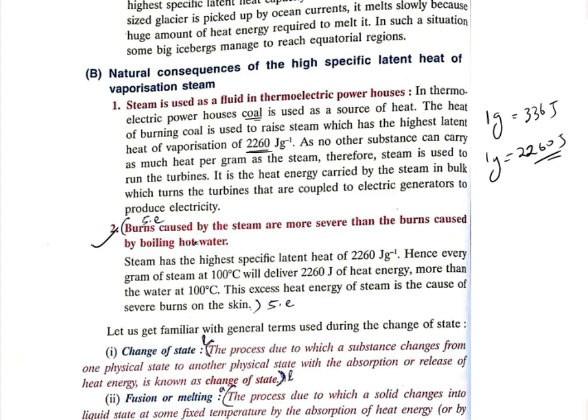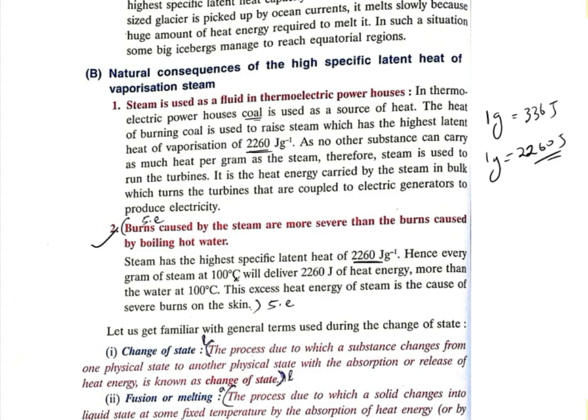Okay, number 2: burns caused by steam are more severe than the burns caused by boiling hot water. As I have already mentioned, steam contains more energy or more heat as compared to boiling water. Steam has the highest specific latent heat, and this value is 2260 joules per gram.